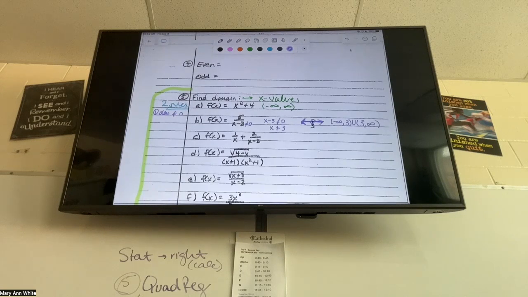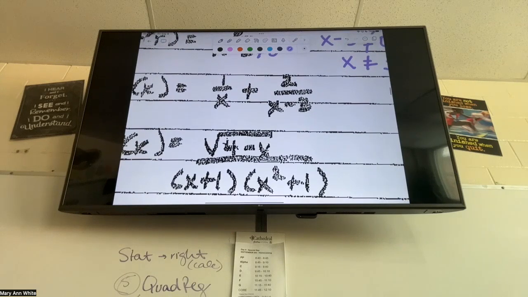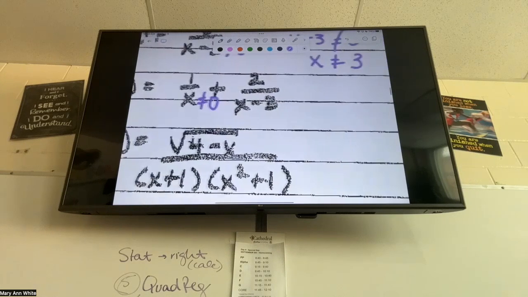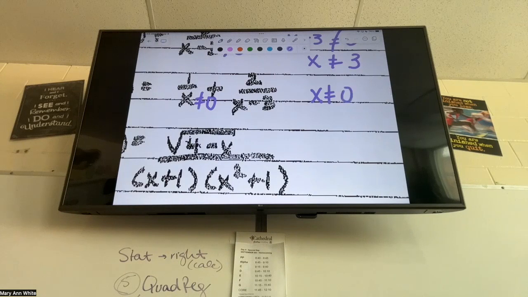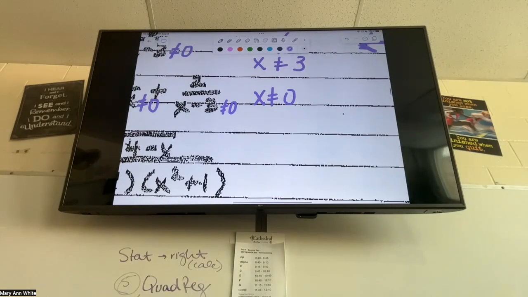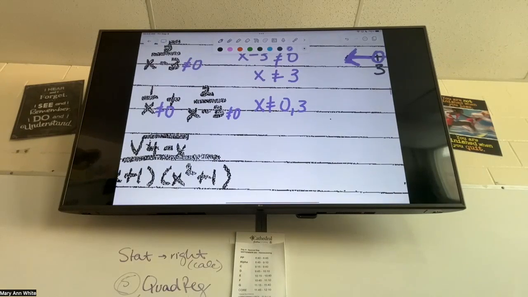So if I look at the one next to it, letter C, it says 1 over X plus 2 over X minus 3. The first denominator, the first number X can't be is what? 0. Good. X cannot be 0. What about the second denominator? What can X also not be? 3, good. So X cannot be 0 and X cannot be 3. So let's draw a number line again to make sure that we visualize what's happening. Now, do you need to draw a number line? No. Do I find it helpful? Yes. So I'm going to draw it because it helps me. If it does not help you, don't do it.